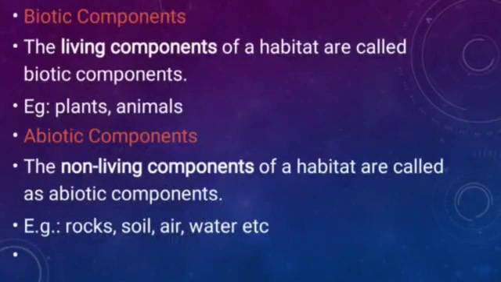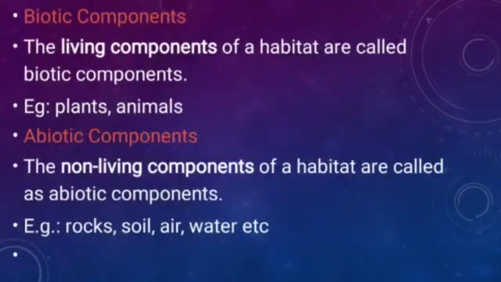Many components are there in a habitat. What are the living components? Only two: plants and animals. So living things such as plants and animals are the biotic components.